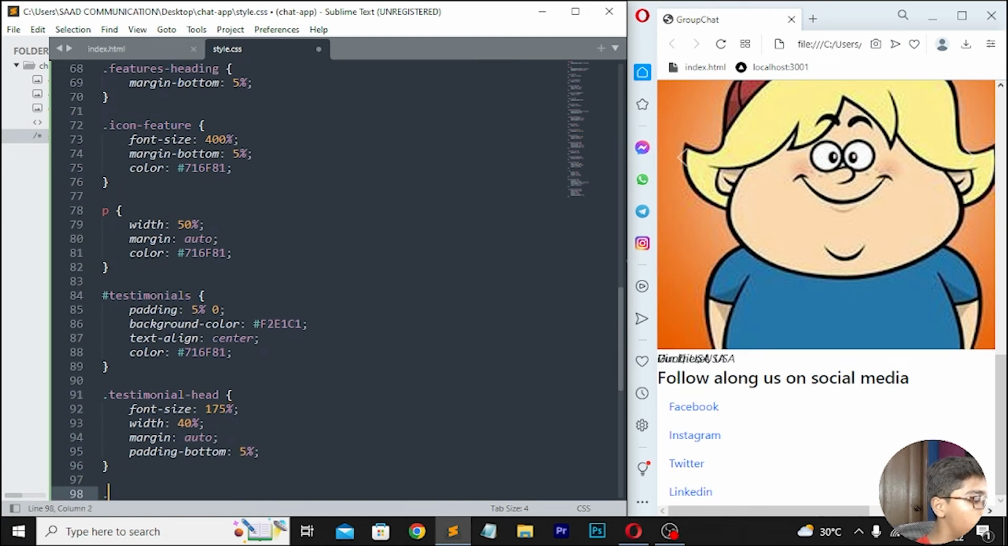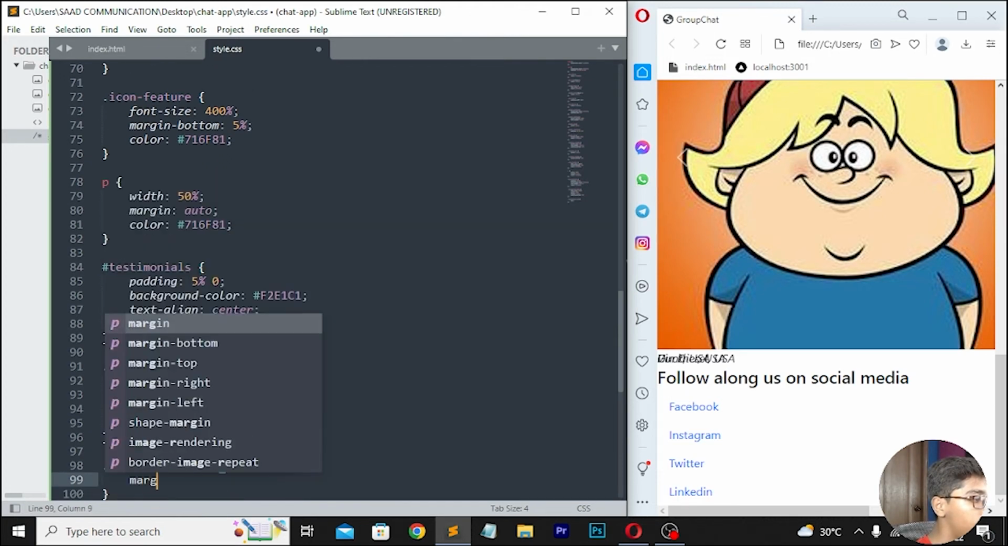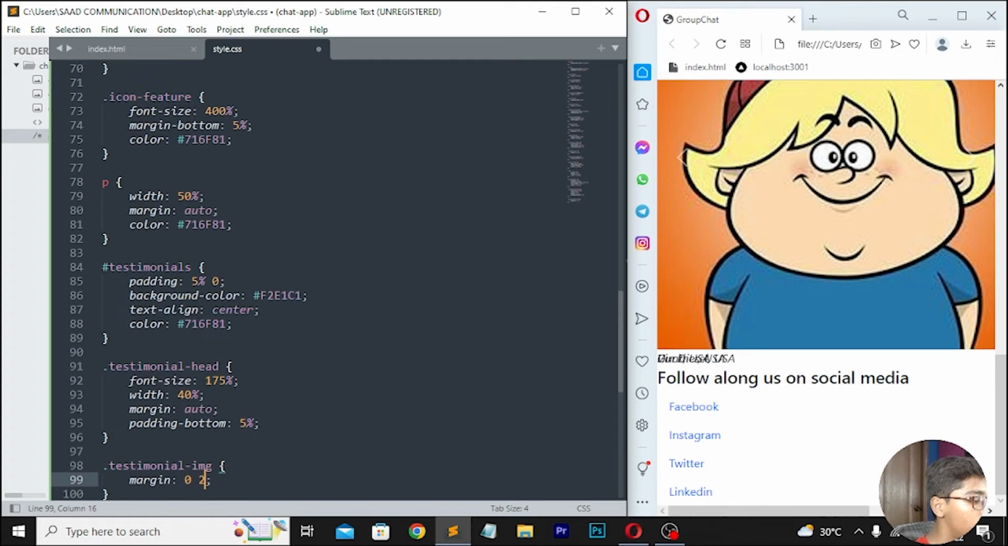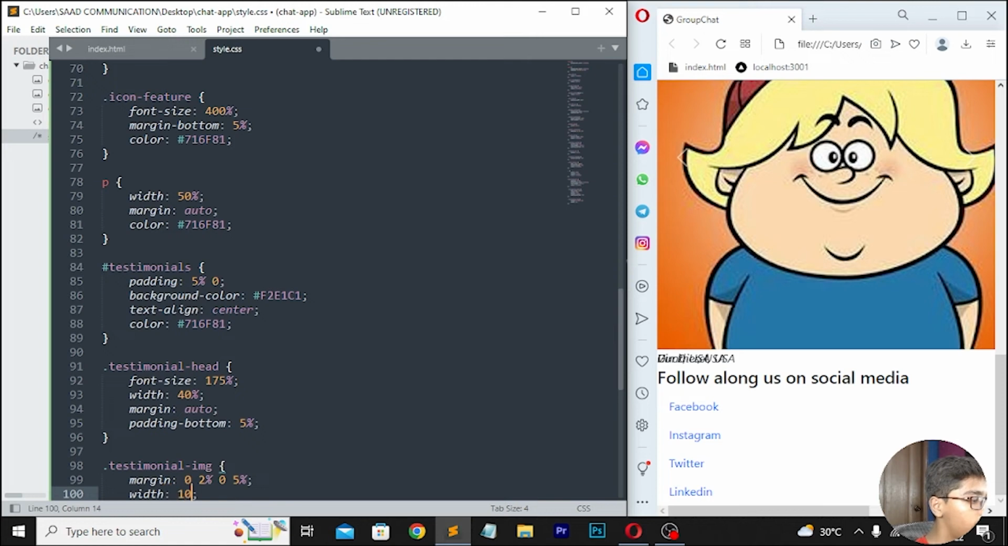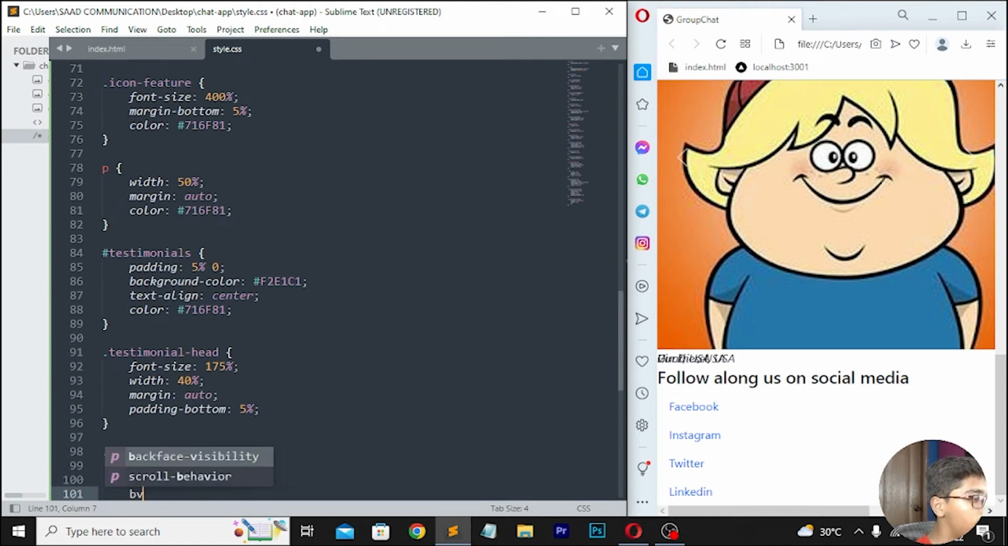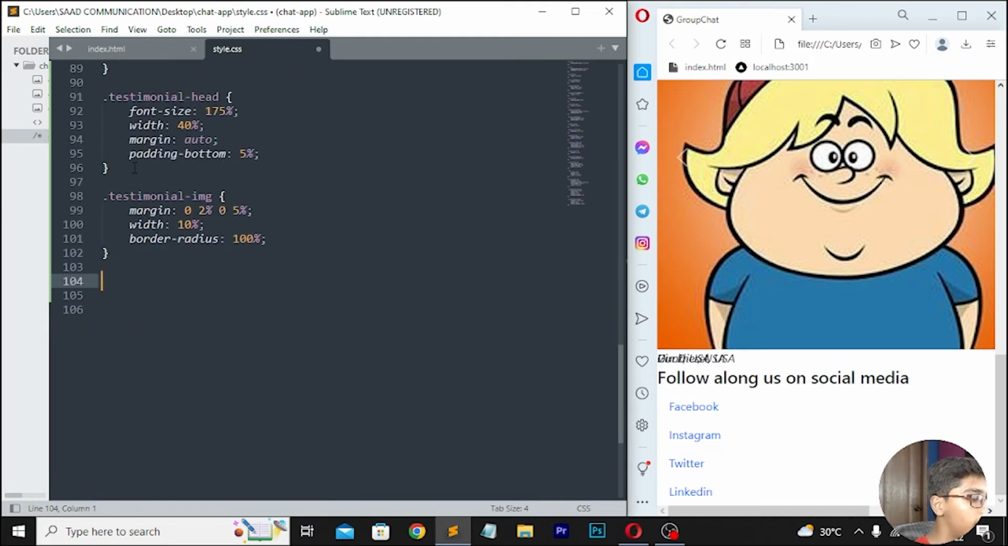Then move down. Right here .testimonial-image. Then right here margin, which should be 0 2% 0 5%. Then right here width, which should be 10%. Then move down. Right here border-radius, and here I will be writing border-radius 100%. Move down here again. Then I'll be writing em font-size, which should be 125%. Now save this, then reload.